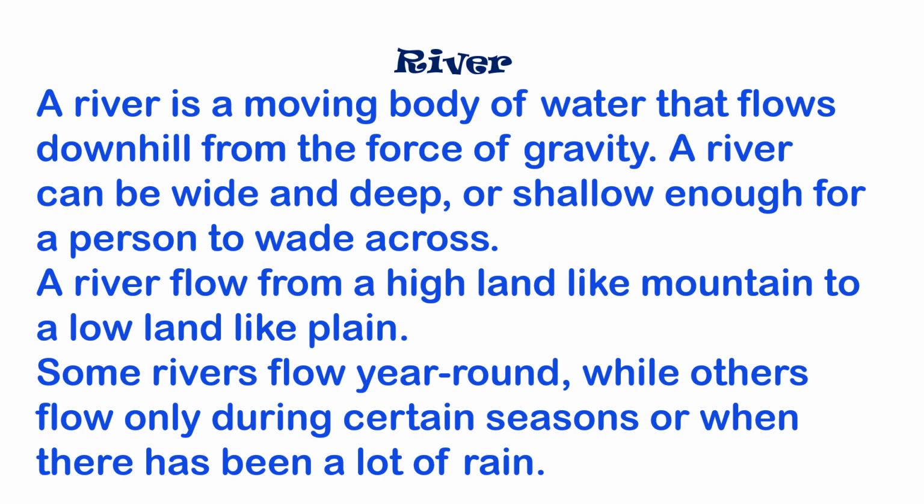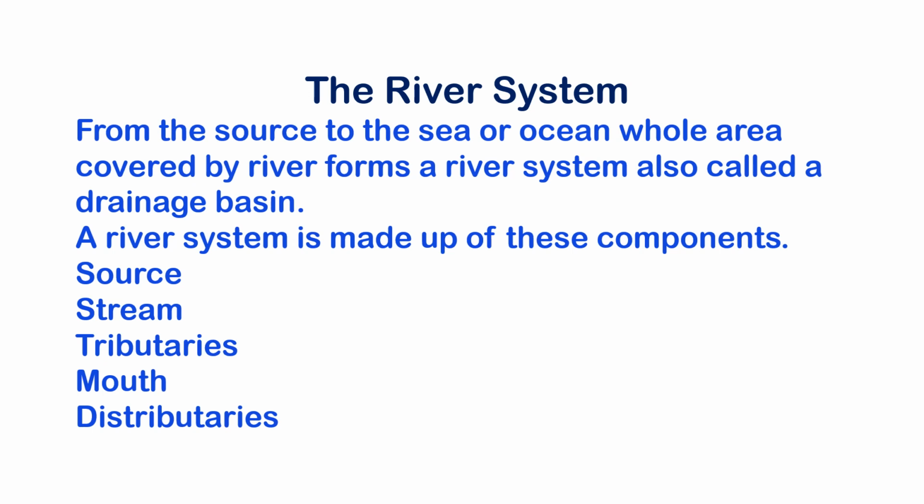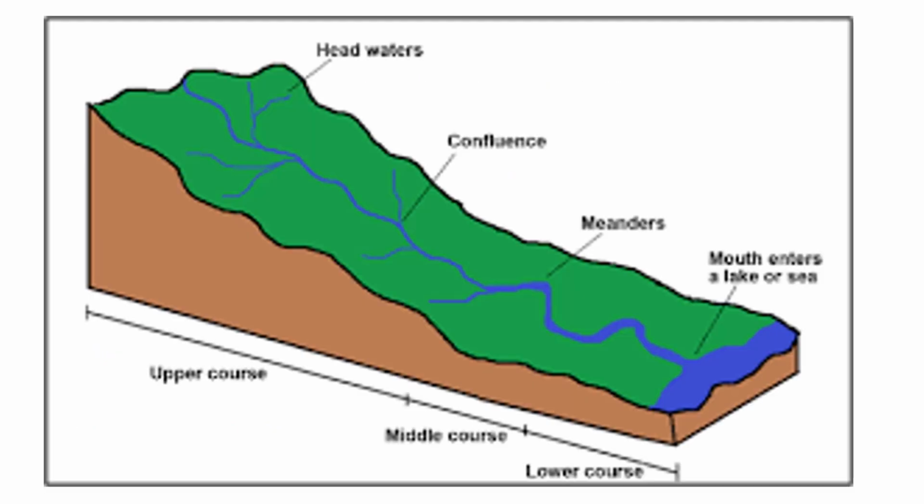Then the definition of river. River is a moving body of water that flows down hills because of the force of gravity. And river flows from a highland like mountain, and some rivers flow year round and others flow seasonally. Some are permanent rivers and some are seasonal rivers, but we are going to learn about the river system here. The river system is made up of five components: source, stream, tributaries, mouths, and distributaries. You can learn how to label the diagram. Source, then meanders, then delta, mouth, etc.